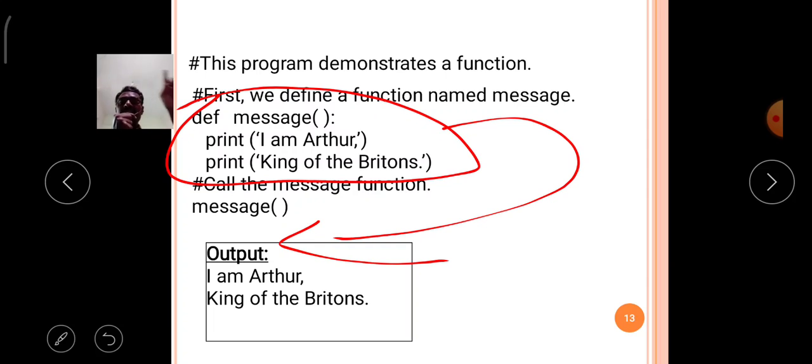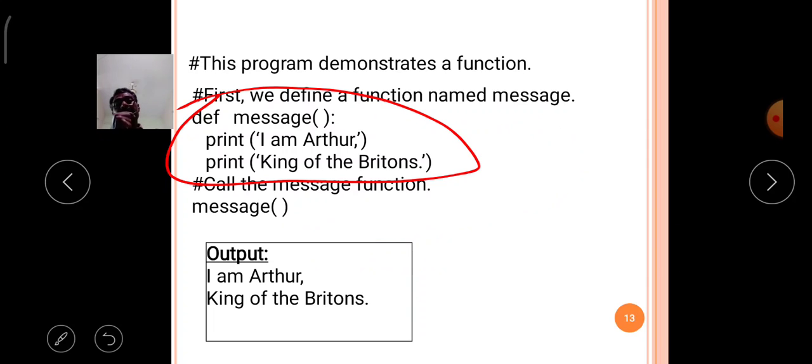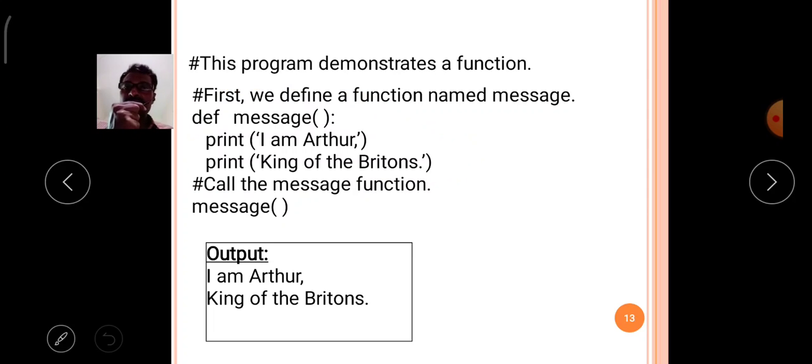That is why this is called a function with void concept. A function with void concept means a user defined function that does not return anything after completion of the execution. That type of function in Python is called a void function.